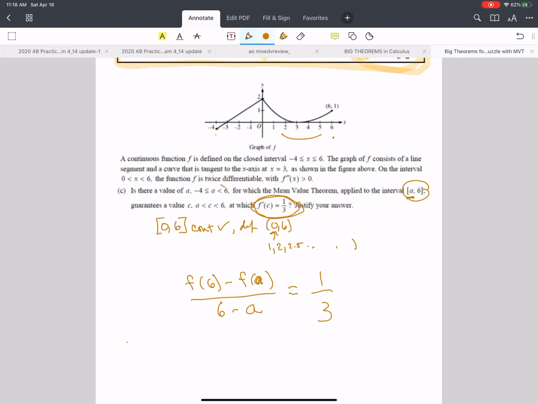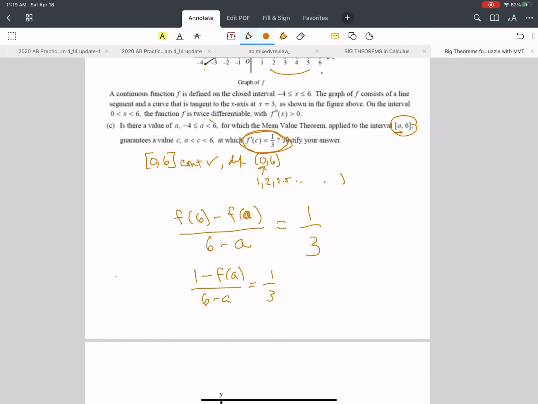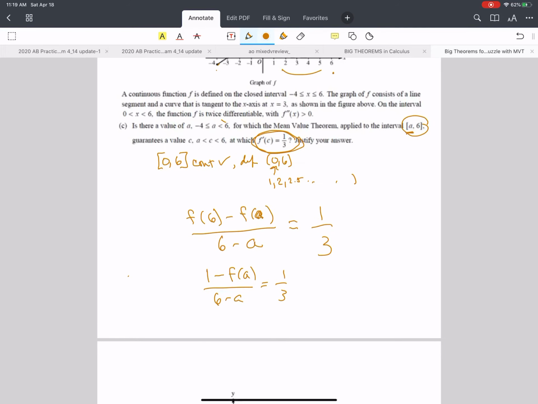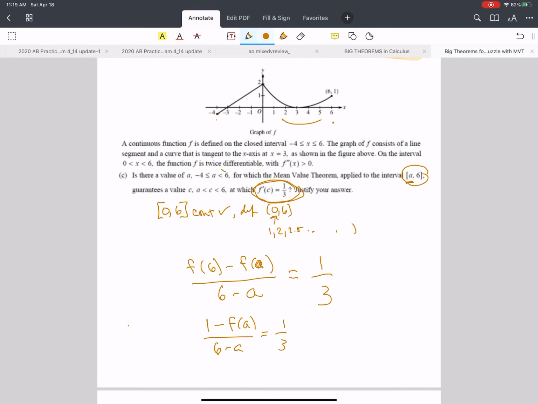All right, well, why don't we just solve this? So f of 6, well, that's easy. That's 1 minus, I don't know what f of a is going to be, right? Over 6 minus a has to equal 1 over 3. I'm going to cross multiply this. I don't know if this is the easiest. Honestly, I just would pick values. I think that's the easiest way to do it.